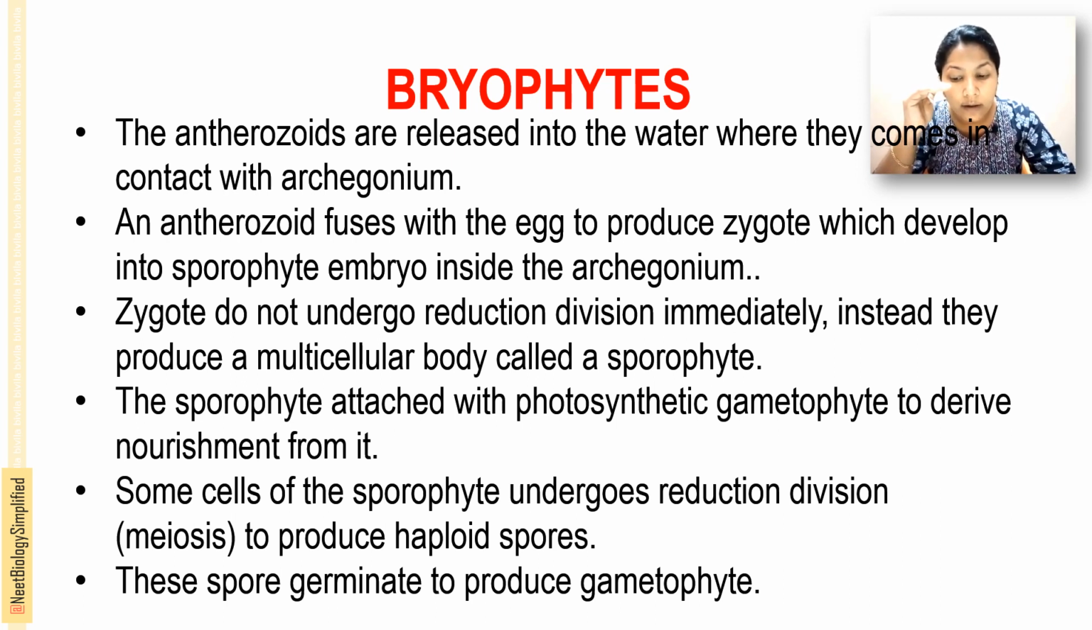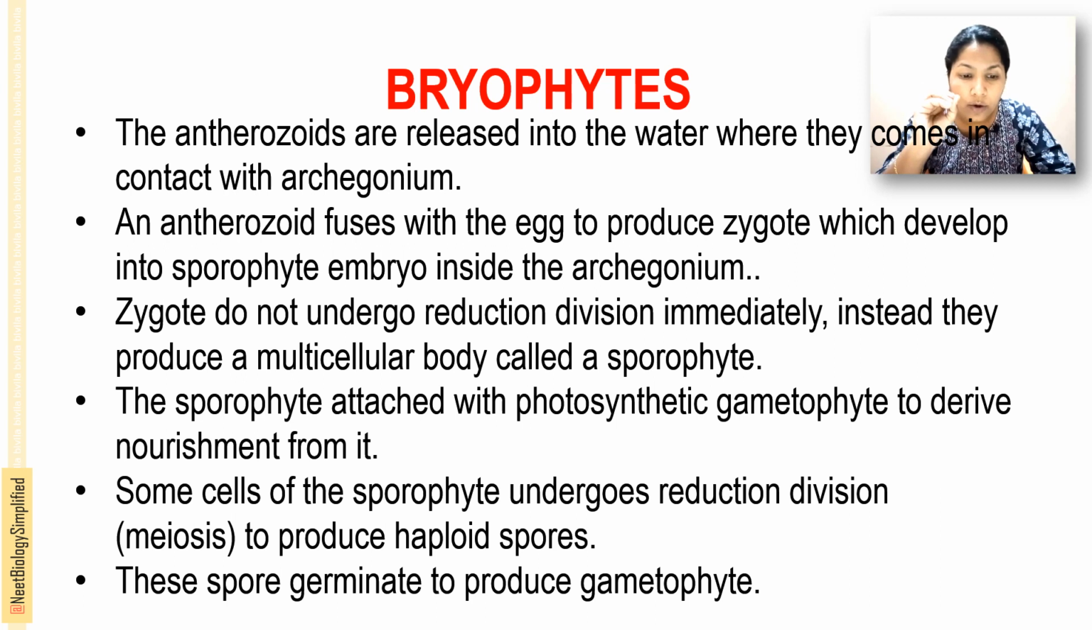That is why they are called amphibians: they grow in the soil and release the sperms, or androzoids, into the water. Once they reach the opening at the end of the archegonium, the androzoid enters and fuses with the egg to form the zygote, which develops into a sporophyte embryo inside the archegonium.